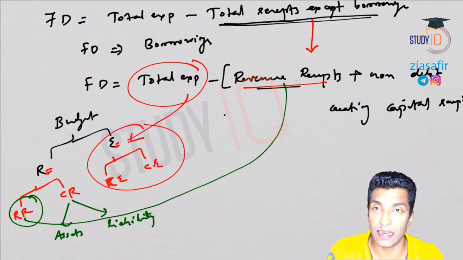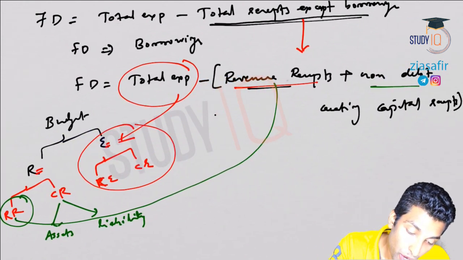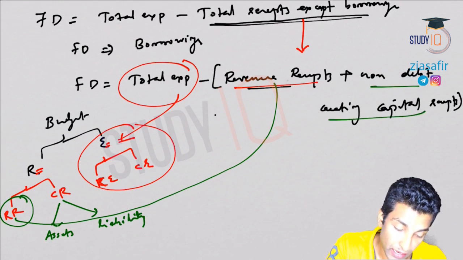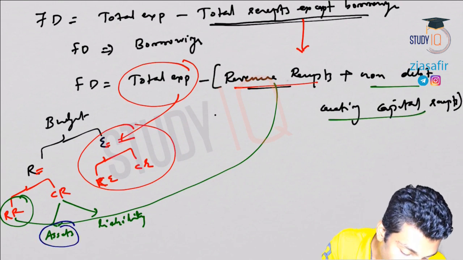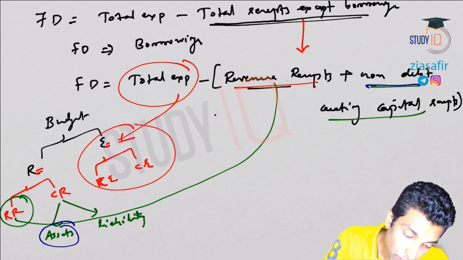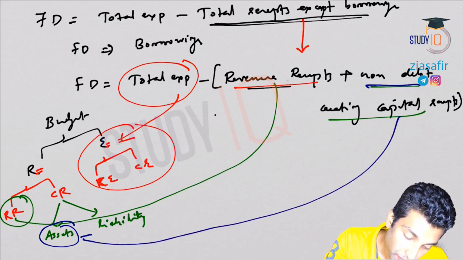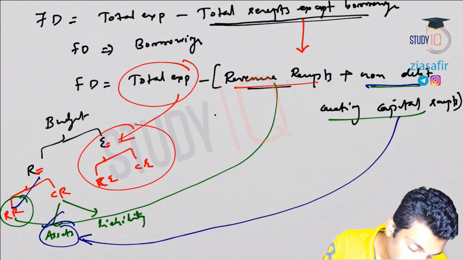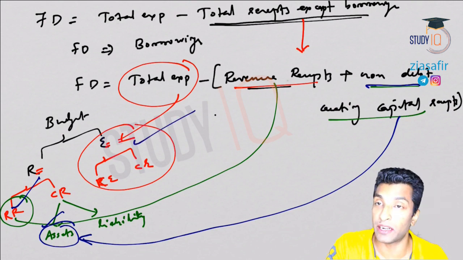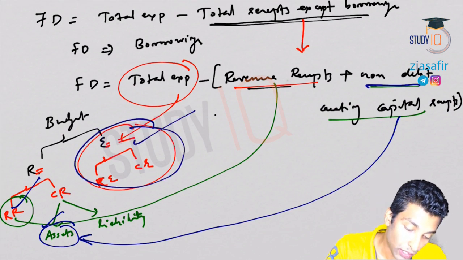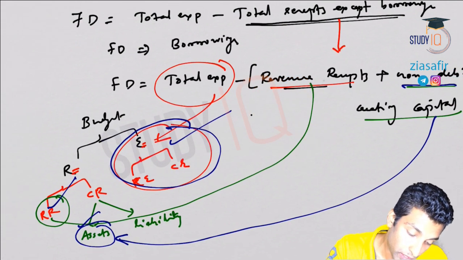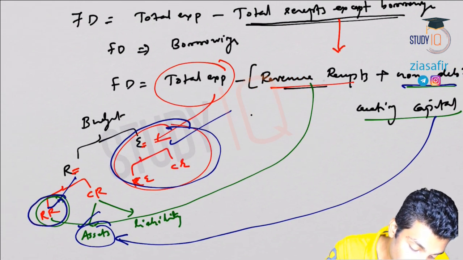Capital receipts have assets and liability. So non-debt creating capital receipts, what is that? That is nothing but these assets. So this portion is nothing but this one. So this has been taken care of. Total expenditure means this total is gone. Revenue receipts means this is gone.